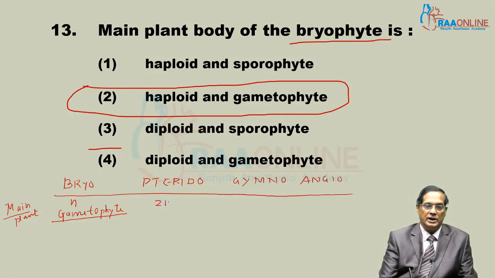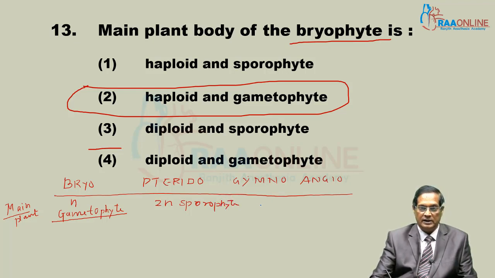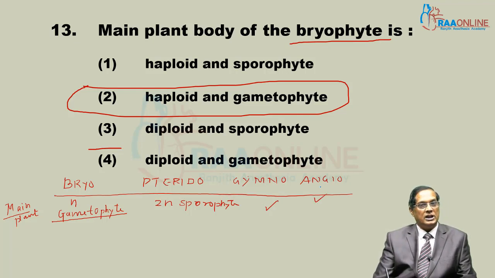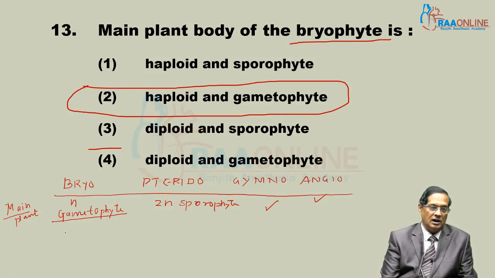Pteridophyte main plant body, diploid sporophyte. Main plant body of pteridophyte is diploid sporophyte. It is also so in gymno as well as in angio. If the main generation is haploid, then the alternating generation will be diploid.